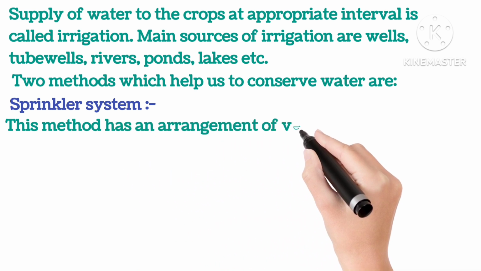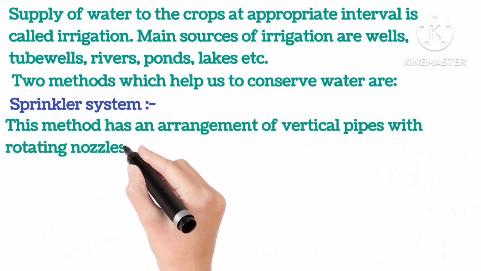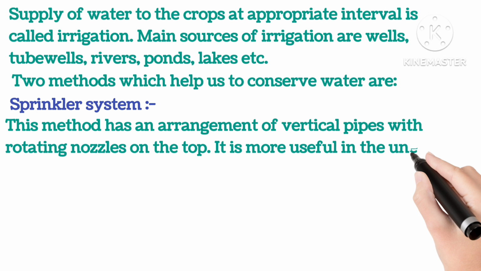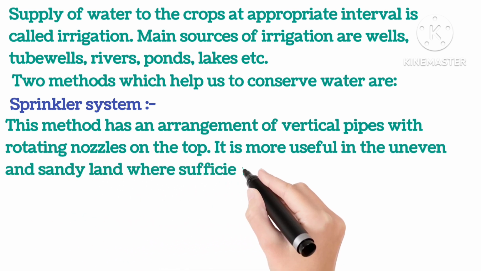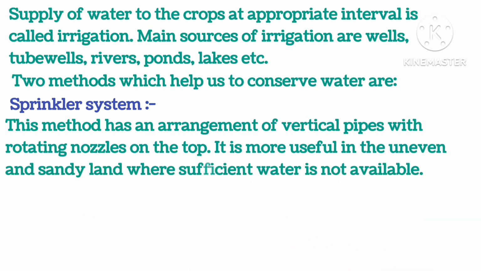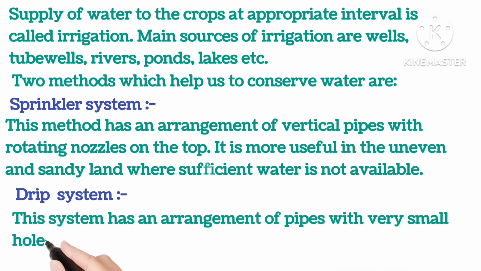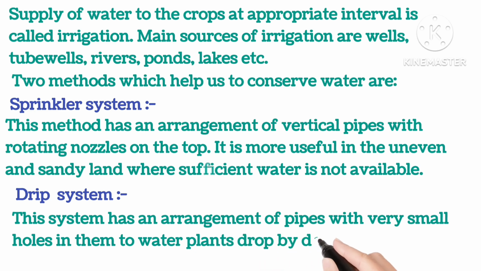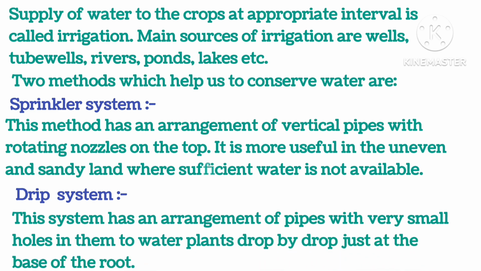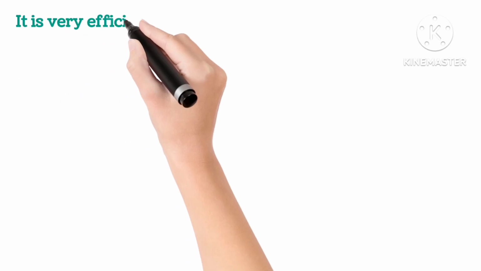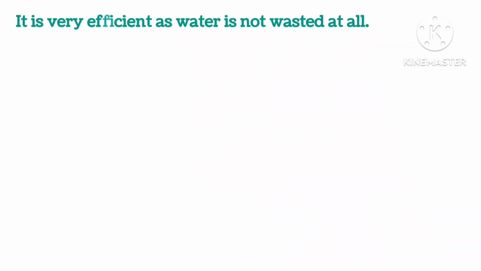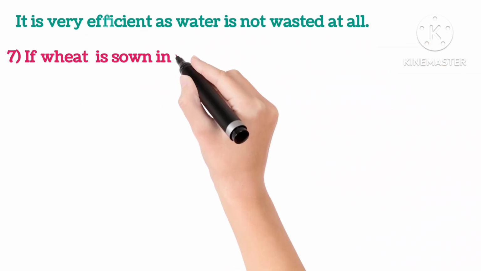This method has an arrangement of vertical pipes with rotating nozzles on the top. It is more useful in uneven and sandy lands where sufficient water is not available. Second is drip system. This system has an arrangement of pipes with very small holes in them to water plants drop by drop just at the base of the root. It is very effective as water is not wasted at all.